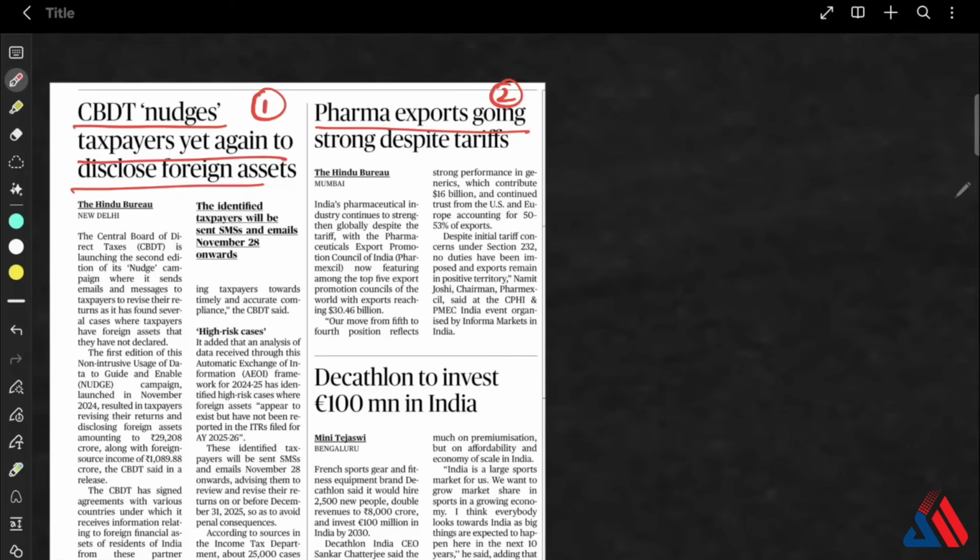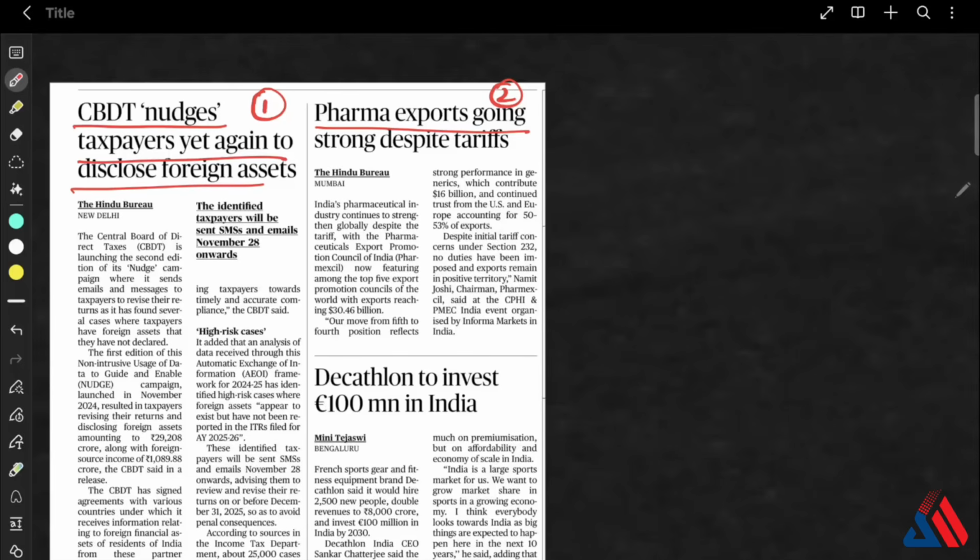Okay. The next article for the day is India's pharma export strength. Here, our pharma exports have reached around $30.46 billion. And the Pharmaceutical Export Promotion Council of India, Pharmexcil, is now among the top 5 export councils globally, and it has moved from 5th to 4th place.